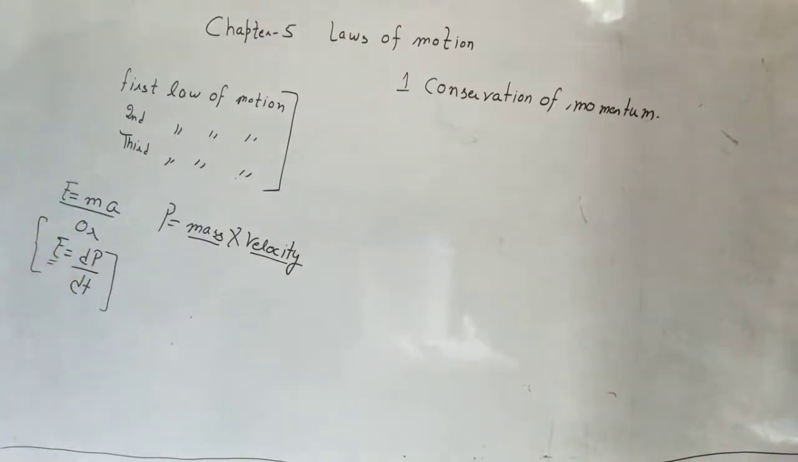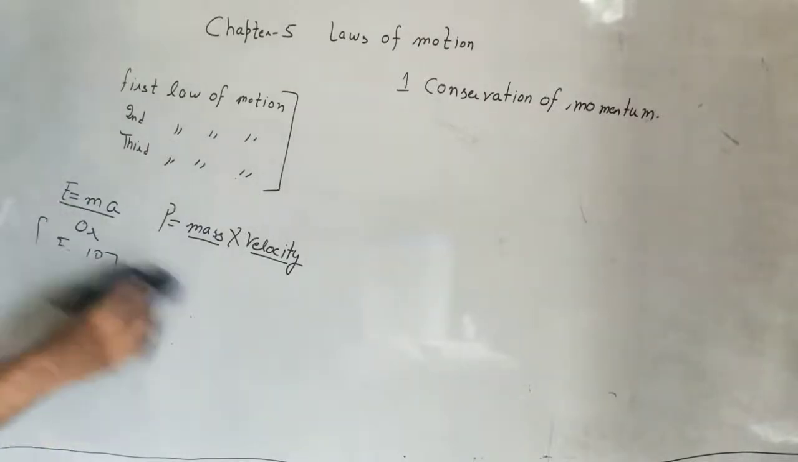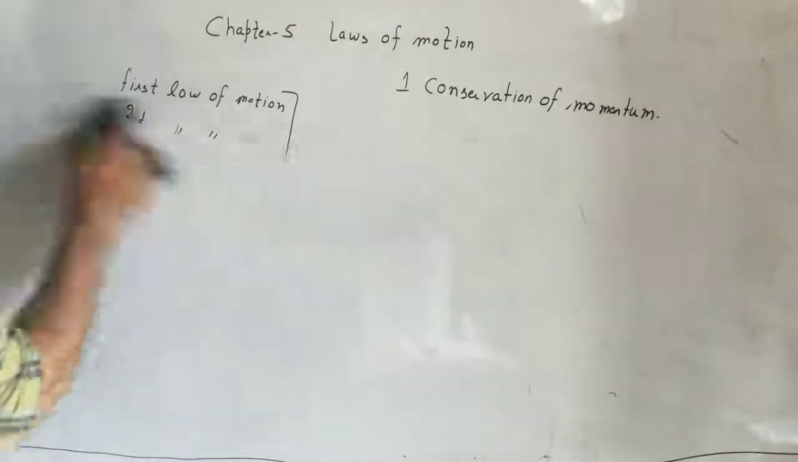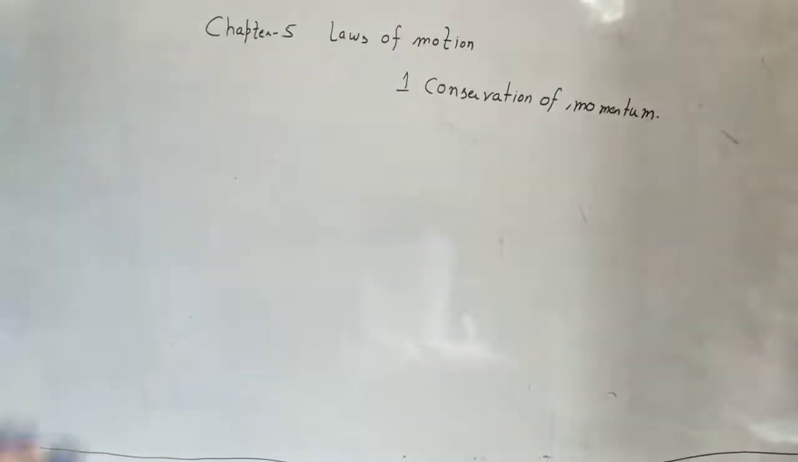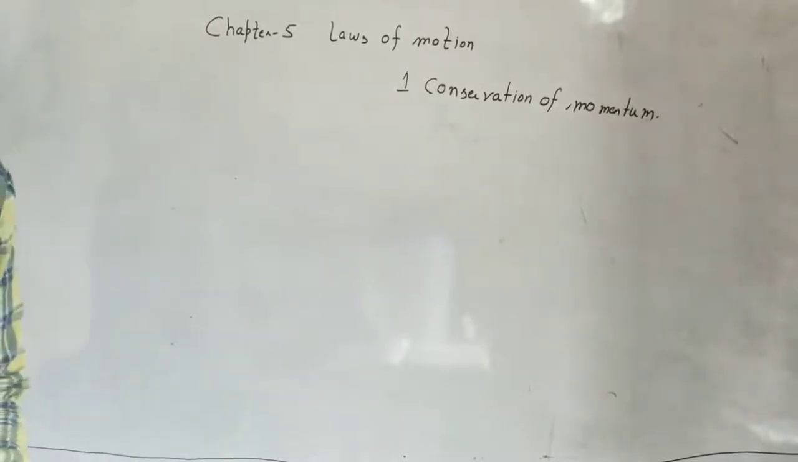We have already done why the cricket player catches the ball at a lower height. These all things we have done. Okay. So first we will start from the conservation of momentum. This one we are going to learn. So what is meant by this conservation of momentum? First of all, you have to give the definition of this conservation of momentum like this.